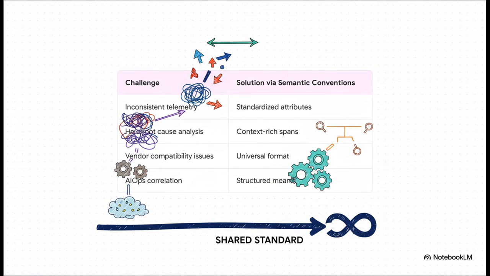Okay, so this lays it out perfectly. On the left, you see all the stuff that drives us crazy. Telemetry that's all over the place, root cause analysis that takes forever, and getting locked into one vendor's way of doing things. But look at the right. There's a solution for each one. Standardized attributes, spans that are packed with context, and a universal format. It all points to one big idea. We need a shared standard to make sense of it all.